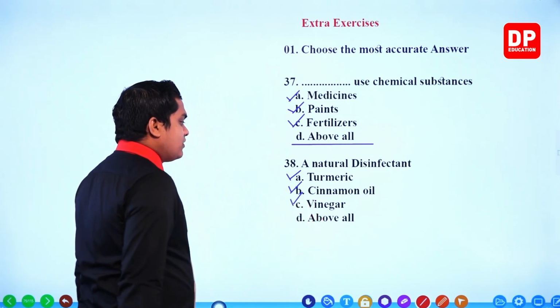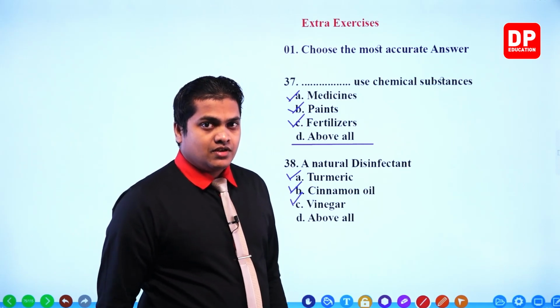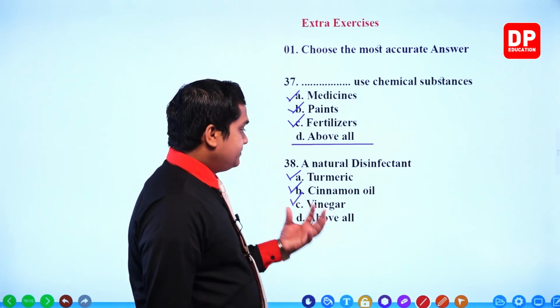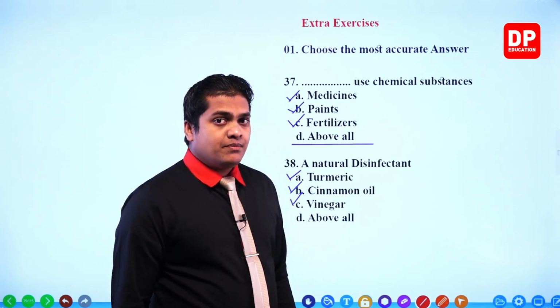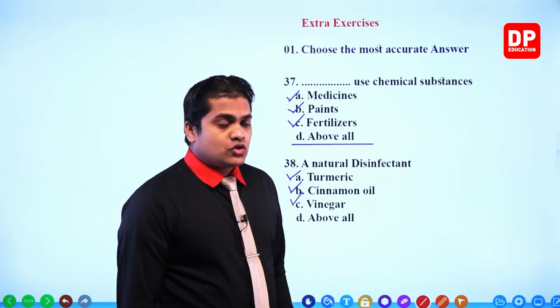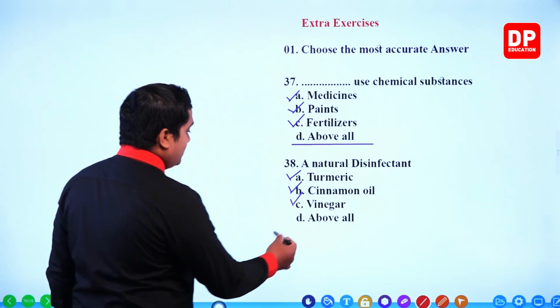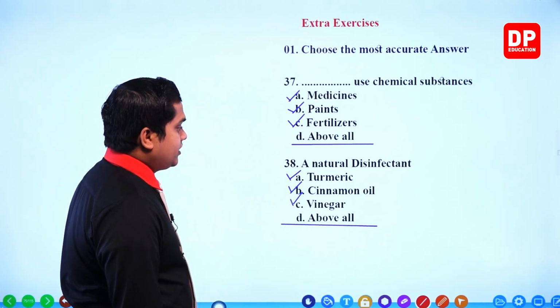Why is that? Because vinegar is a good acidic substance, right? Therefore, it can also be used as a disinfectant. So all of these things are considered natural disinfectants.